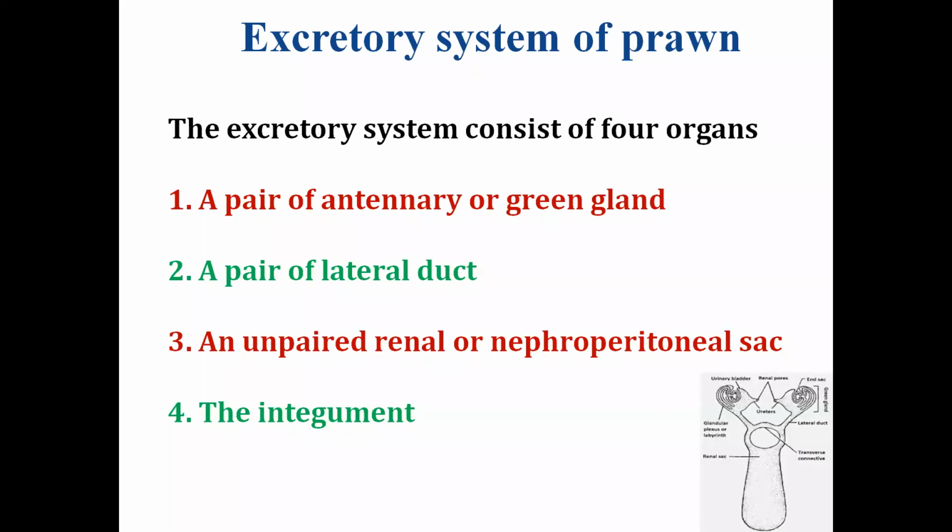In the excretory system of prawn, we will first take the anatomy. What are the different organs in the excretory system, what are their functions, and how does it perform the mechanism of excretion? Very first thing I would like to ask any one of you: what do you mean by the excretory system?